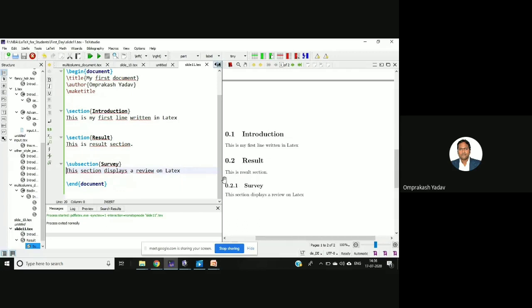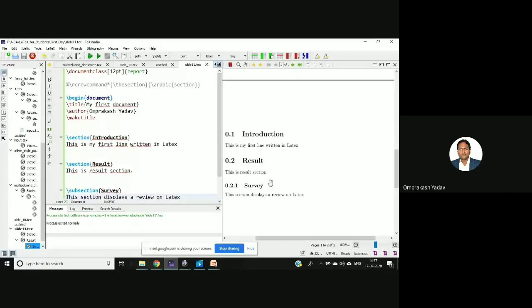Normally here in LaTeX it will take the numbering automatically, but there are options. The way we want, we can change this numbering system. By default it will give the numbers on its own. Now suppose I want to change this style, because in no paper will you see this 0.1, 0.2 kind of numbering. Normally it's either in Roman or in 1, 2 formats, and then the syntax will be 1.2, 1.3, and the subsection will be 1.1.1, 1.2.1, like this.